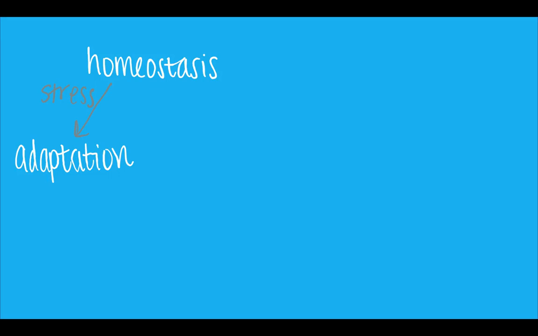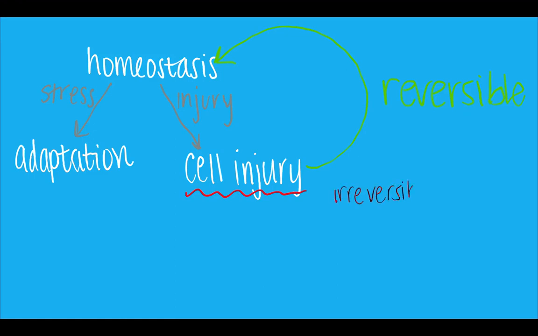Now, if the stress is so bad that it is actually injurious to the cells, that's when your cell is going to actually undergo real cell injury. And there's pretty much 2 ways that this can go down. If it's just not so bad of an injury and it's still reversible, then that cell is fine and it can go back to homeostasis. But if it is a more severe injury and it's irreversible, then that cell is going to die.